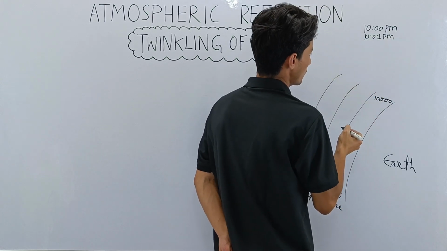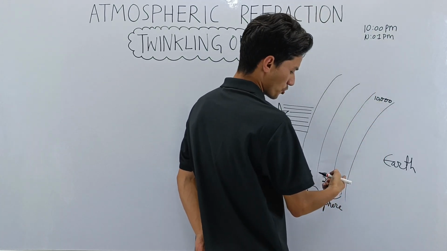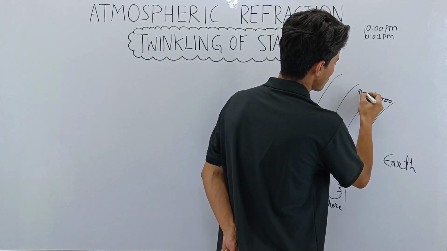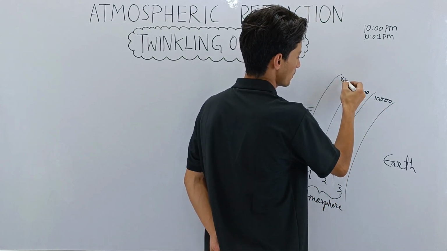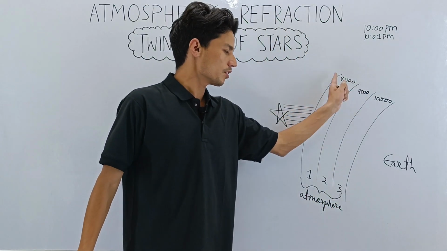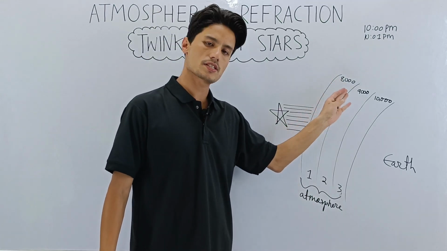Okay, got it? At 10 p.m. in layer 3, densest, 10,000. Then layer 2, 9,000. Then at layer 1, let's say 8,000. Now this is the condition of the atmosphere at 10 p.m. Now remember class, this will change.